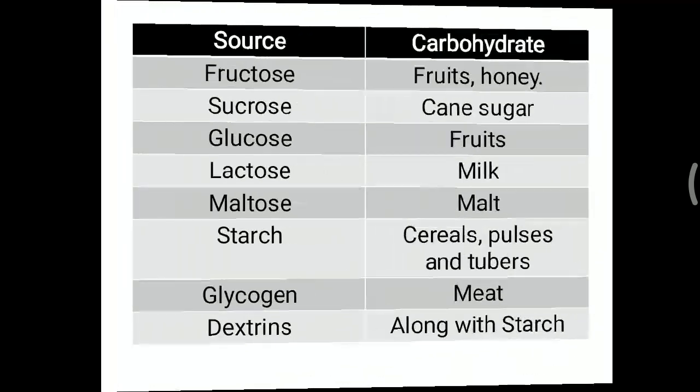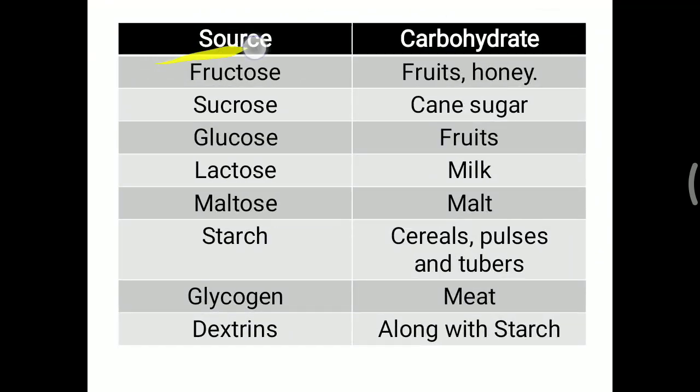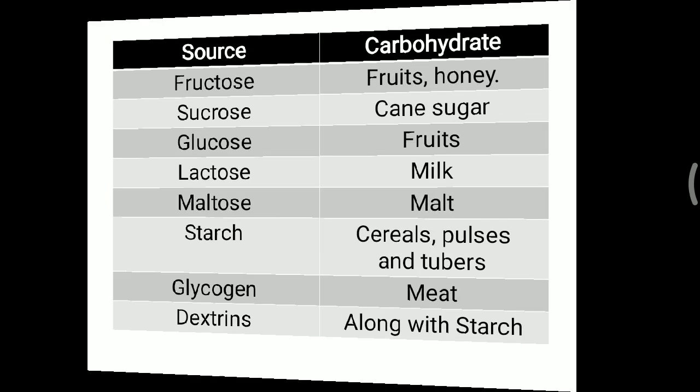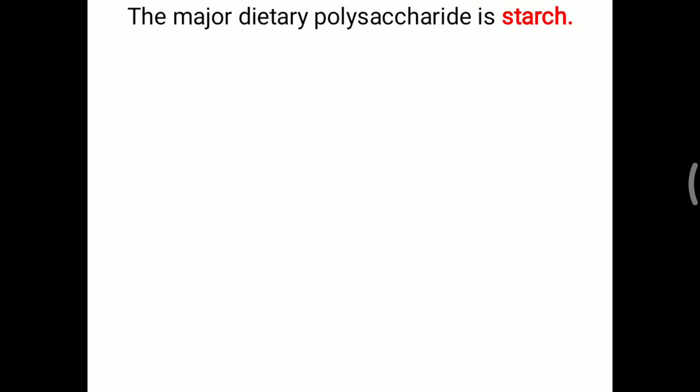So mostly carbohydrate is needed for energy purposes and for providing dietary fiber. We will look at both in detail, but before that, initially we have learned carbohydrate in the form of monosaccharide, disaccharide and polysaccharide. Monosaccharides like glucose and fructose are mostly obtained from fruits and honey. Disaccharides like maltose, lactose and sucrose can be obtained from milk, malt and cane sugar, while polysaccharides, mostly starch, glycogen and dextrin, we get from cereals, pulses and tubers.